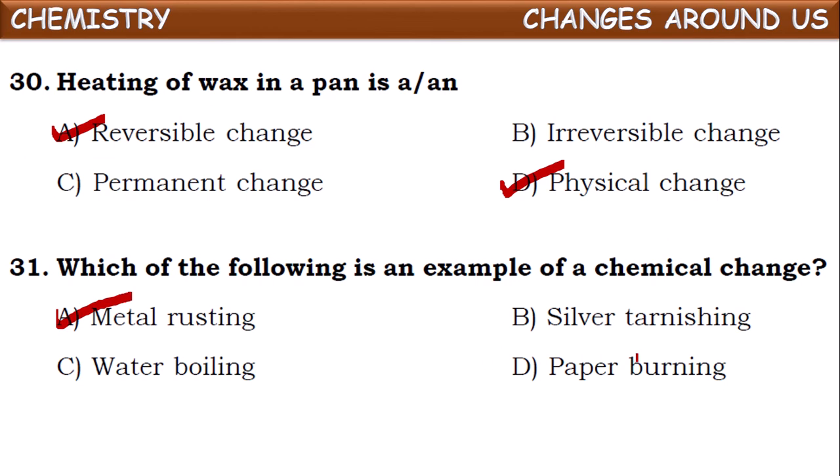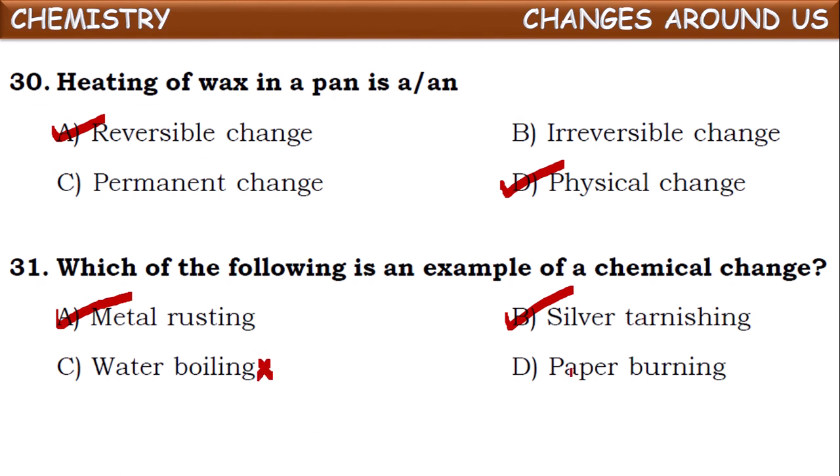Next one, tarnishing of silver. This also is because of the reaction of silver with gases in the atmosphere. And what about boiling of water? Boiling of water is not a chemical change, it is a physical change, because even after boiling there is no change in its chemical composition, only a change in its physical state, isn't it? Water changes into steam on heating, so there is no change in its chemical composition. That's why it comes under physical change, not chemical change.